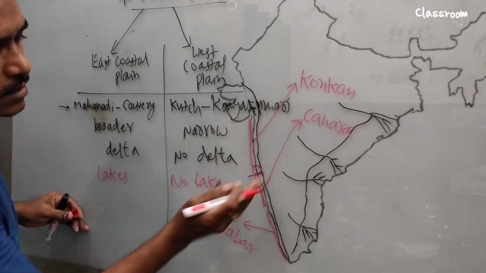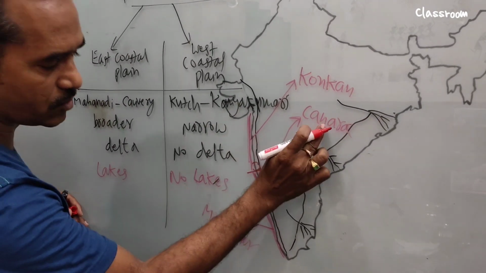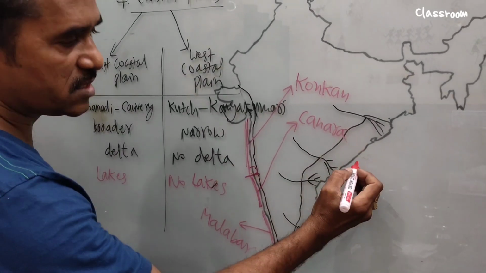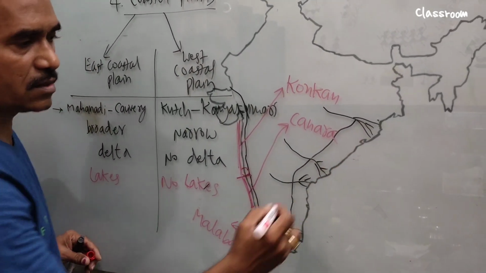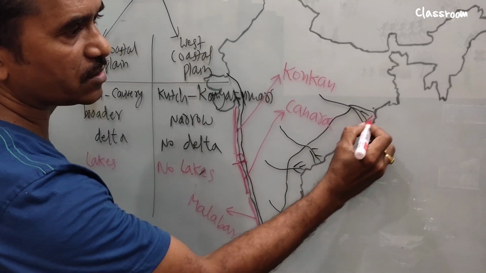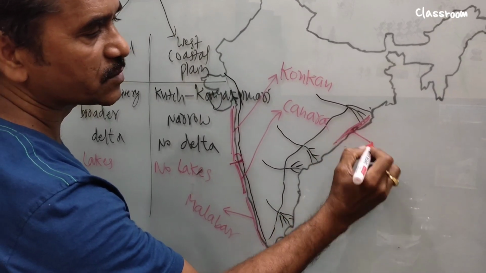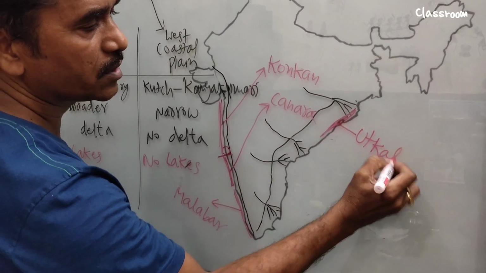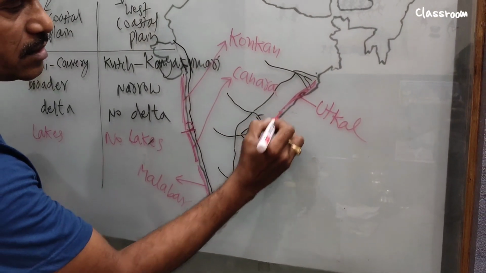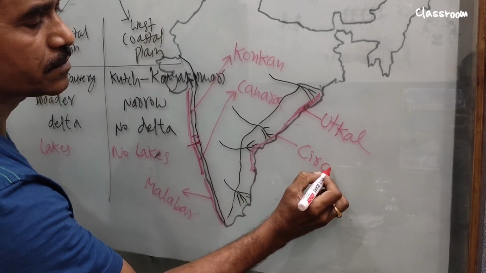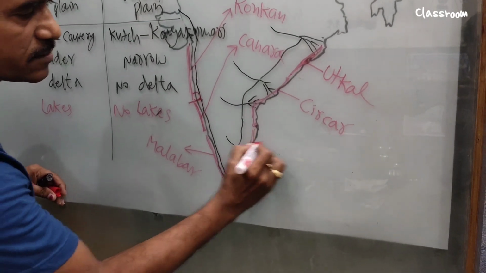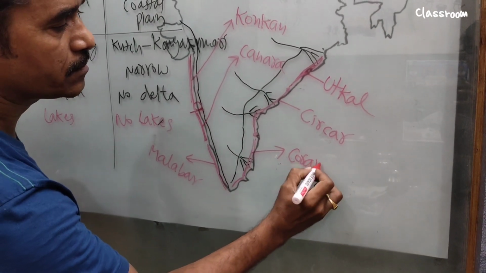Up to Goa, the Konkan and Karnataka coast is called the Canara coast, and the Kerala coast is called the Malabar coast. In the same way, the east coast is also locally known by different names. The Odisha coast is called the Utkal coast, the Andhra Pradesh coast is called the Sarkar coast, and the Tamil Nadu coast is called the Coromandel coast.